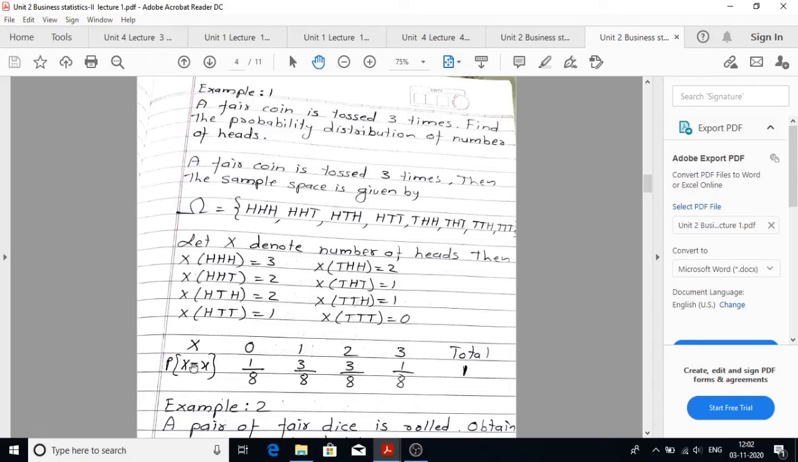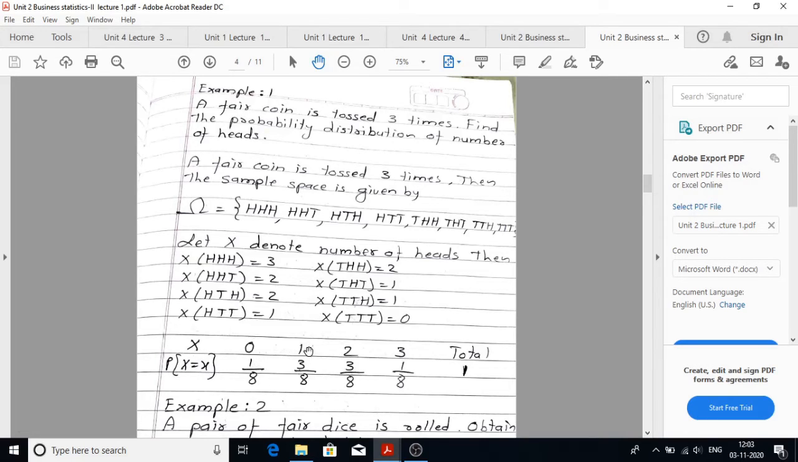So the probability mass function can be represented in a tabular form as the values of range set of X is given by 0, 1, 2, 3. So these are the 4 permissible values of X, and probability X is equal to x is given by, for X is equal to 0, the probability is 1 by 8. Why? Because there are 8 sample points, out of which there is only one possibility which satisfies this condition, that value of X is equal to 0. So there is only one possibility out of 8 possibilities. So probability of X is equal to 0 is given by 1 by 8.